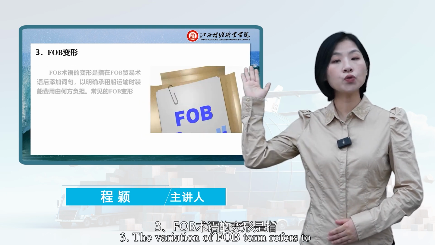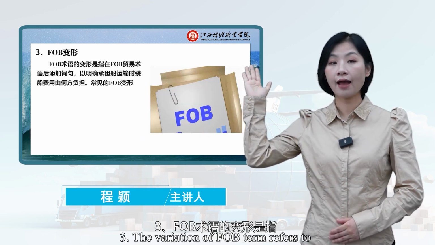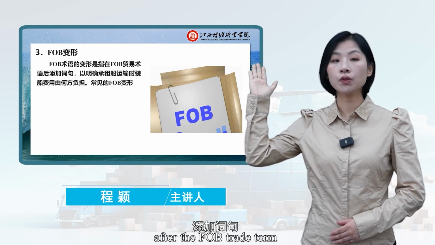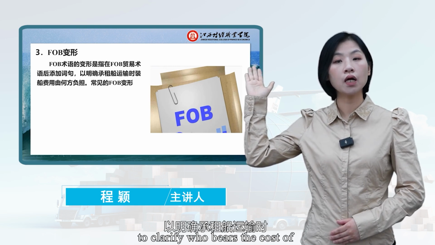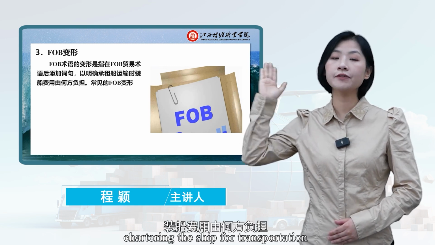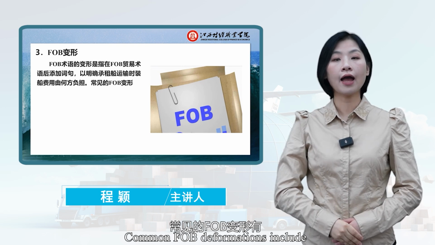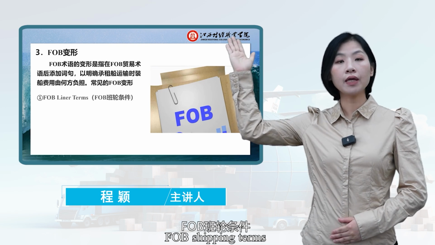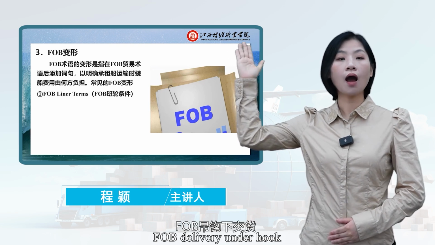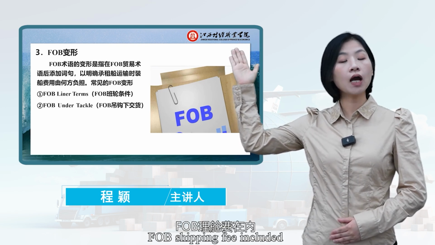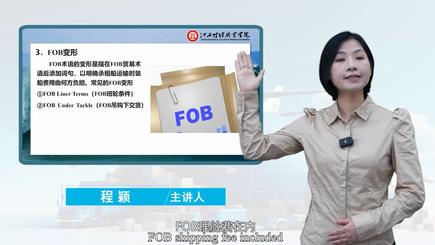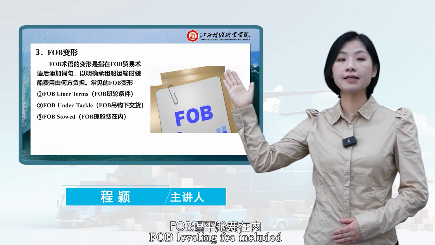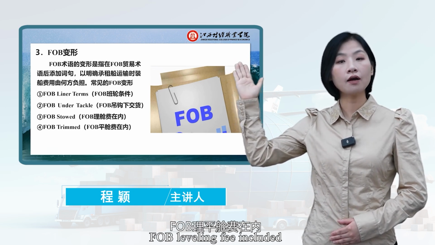Third, the variation of the FOB term refers to the addition of words and phrases after the FOB trade term to clarify who bears the cost of chartering the ship for transportation. Common FOB variations include FOB liner terms, FOB under tackle, FOB stowed, FOB trimmed, and FOB stowed and trimmed.